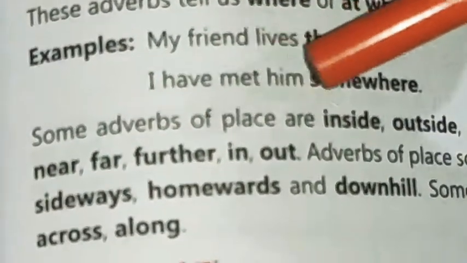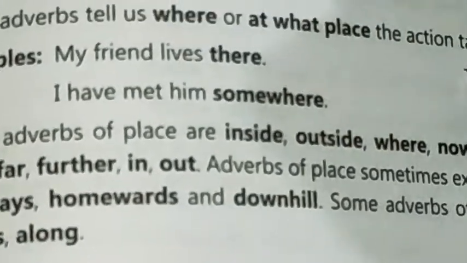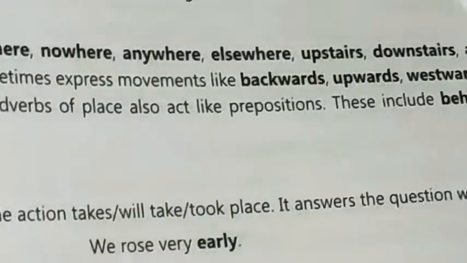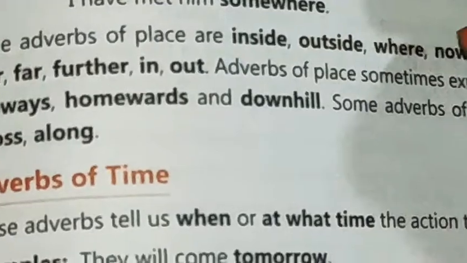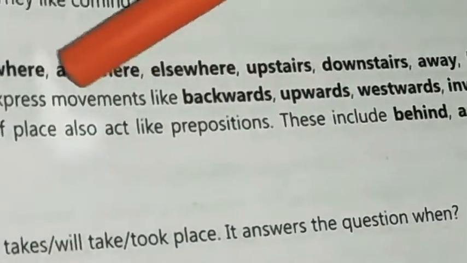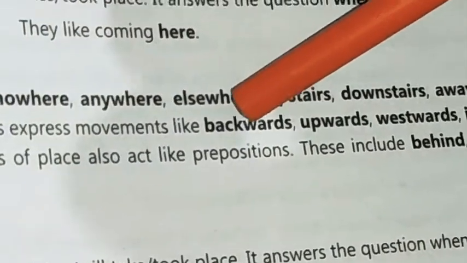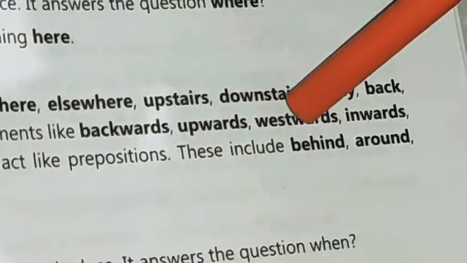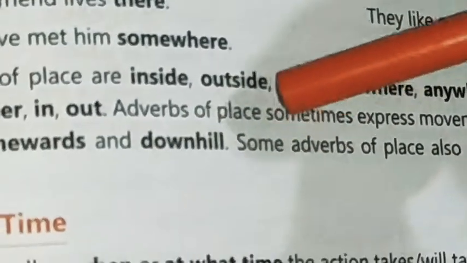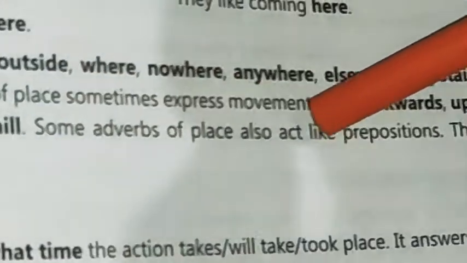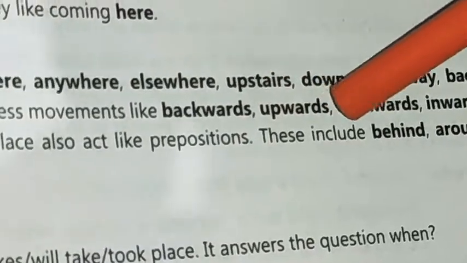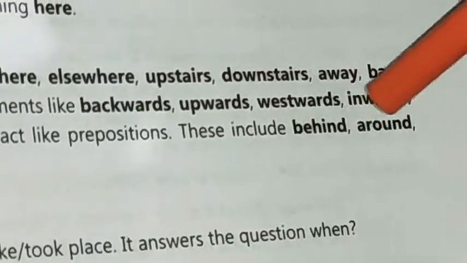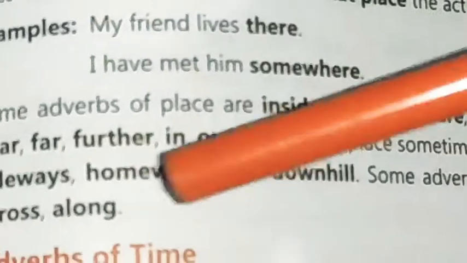Some adverbs of place are inside, outside, where, nowhere. These are the words which are used for adverbs of place. Adverbs of place sometimes express movements, like backwards, upwards, westwards. Some adverbs of place also act like prepositions, such as behind, around, across, along.